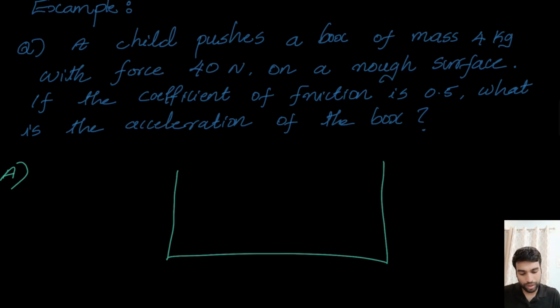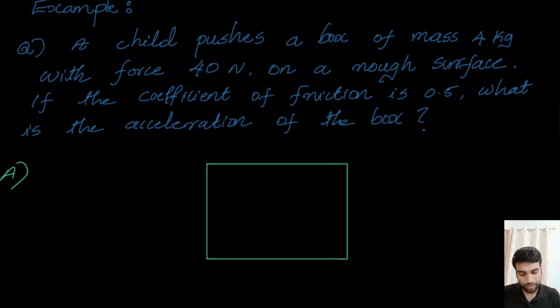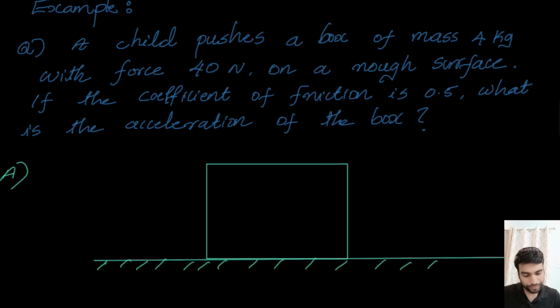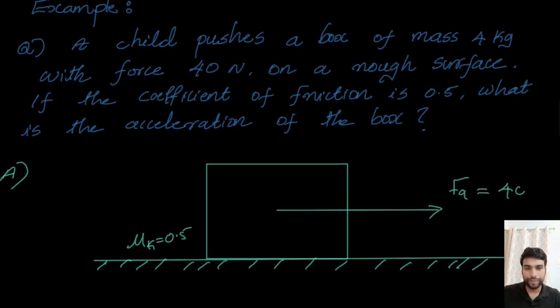So of course, we had to start with the drawing of free body diagram, right? So let me draw a box, and it's on a rough surface, right? Good. Now the coefficient of friction I can denote mu k equal to 0.5 here. Now clearly there are four forces acting on it. One is applied force, which is given in the question, 40 Newton, correct? And there is a normal force, N, which will be exactly equal to m into g, which is the weight.